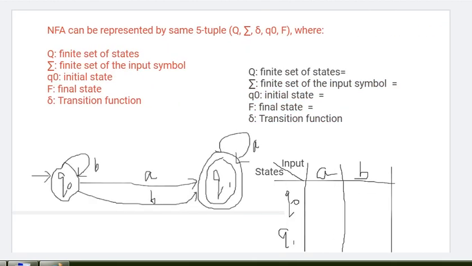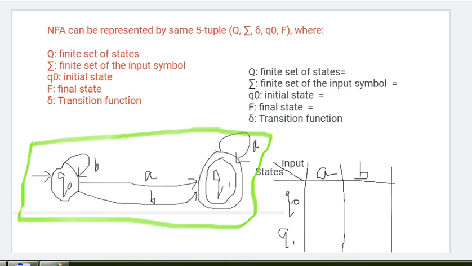NFA is also represented with the help of 5 tuples, as a finite automaton. Q is the finite set of states, sigma is the finite set of input symbols, Q0 is the initial state, F is the final state, and delta is the transition function. So let's see with the help of this example how to find them.